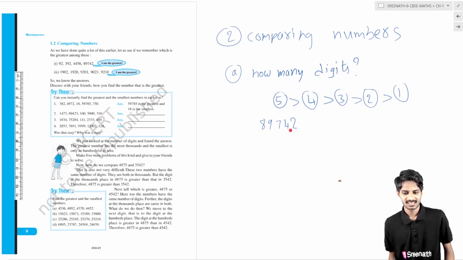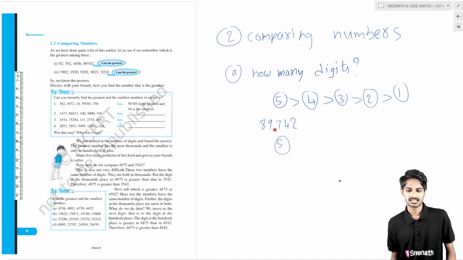How many digits are there in this number? 1, 2, 3, 4, 5. Totally 5 digits. The other number is 1372. How many digits are there in this number? 1, 2, 3, 4. Only 4 digits.